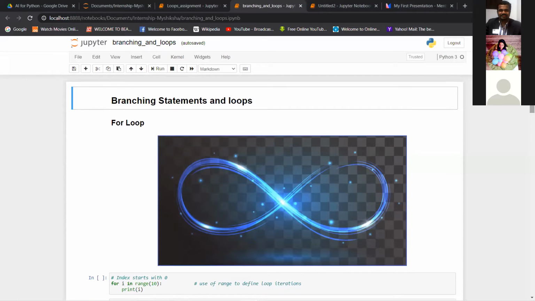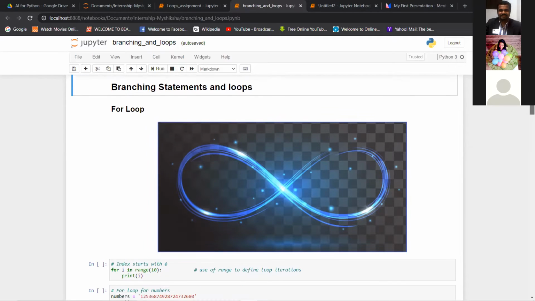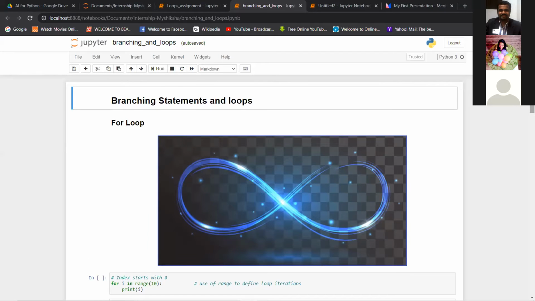We will start today with the Python loops. Loops are a very important part of Python programming, or any other programming language for that matter, because there are certain situations in which you will need to test a condition, or go through iterations, or do some operations on a list, suppose.